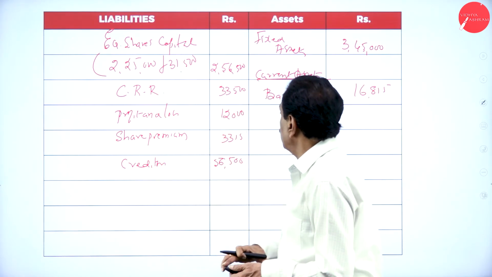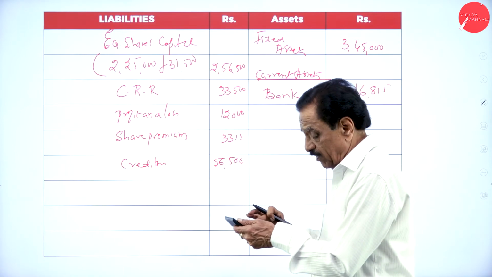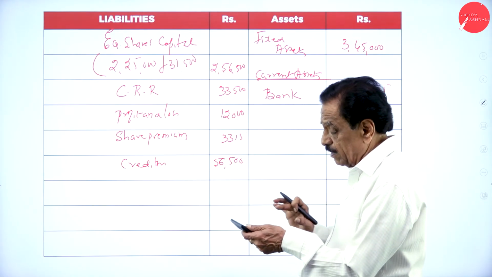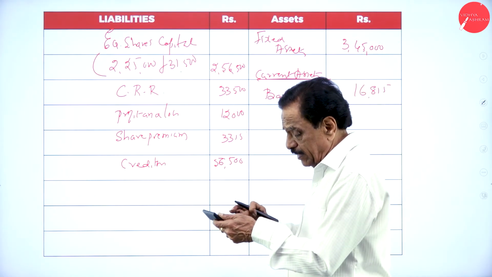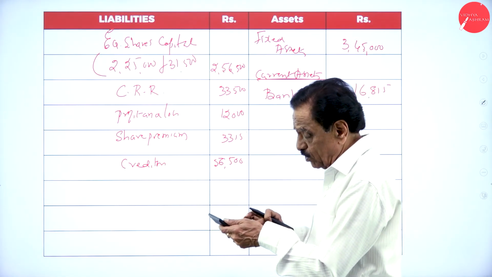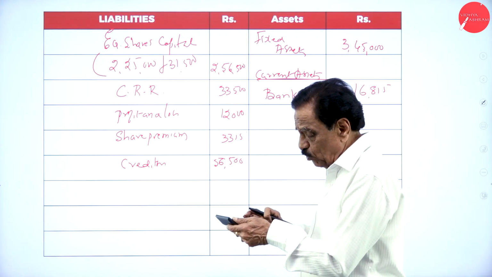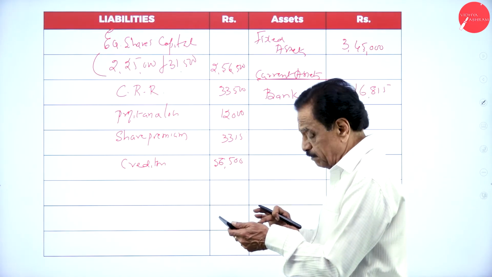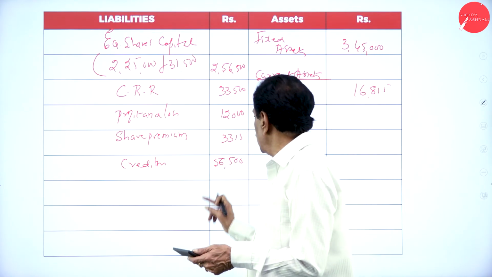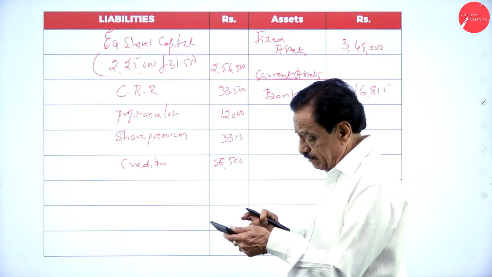We'll add the total: 2,56,500 plus 33,500 plus 12,000 plus 3,315 plus creditors 56,500.